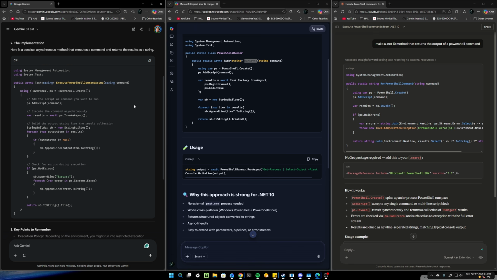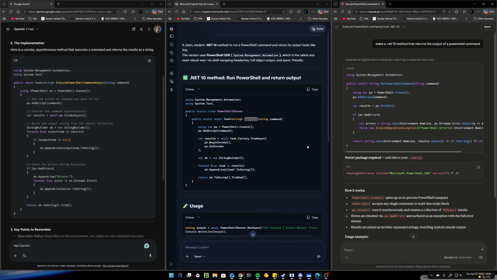They all work. I would say if it requires you to install a NuGet package, I would just say, Claude, you messed up massively here, my friend. You don't need to install a NuGet package. And also, you don't need to do it in here. You can basically just NuGet install or go up into the NuGet manager in Visual Studio and handle it that way. I hope I drive the point home here that AI is great, okay? If you can't remember... Oh, I haven't done .NET in 6 months. I can't remember how to do a method that returns a PowerShell command.